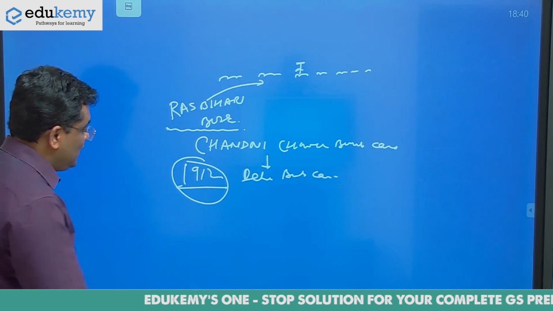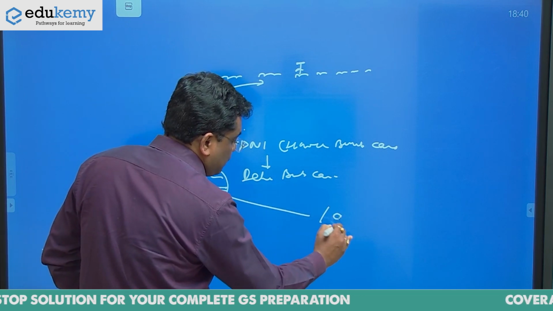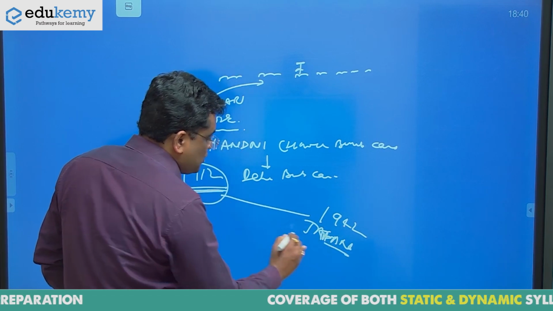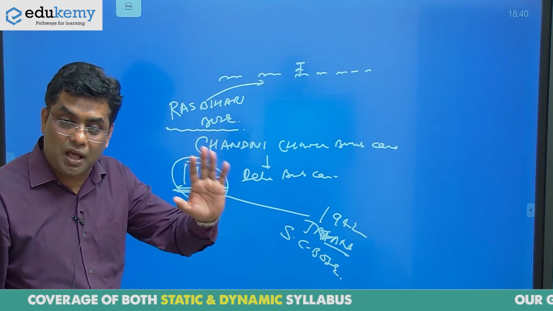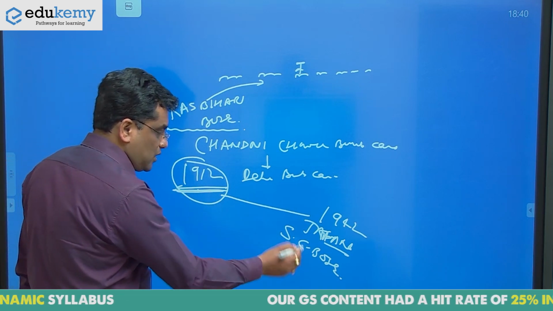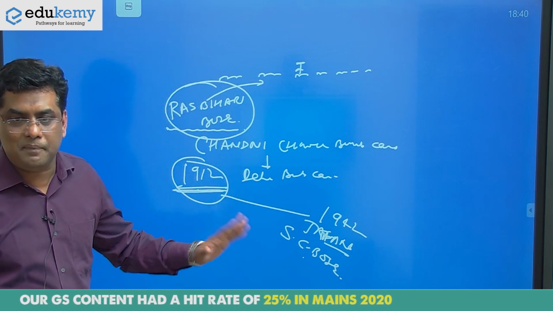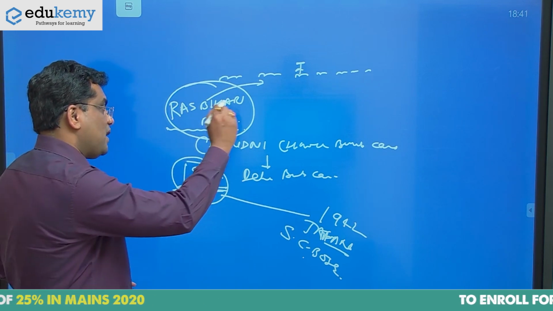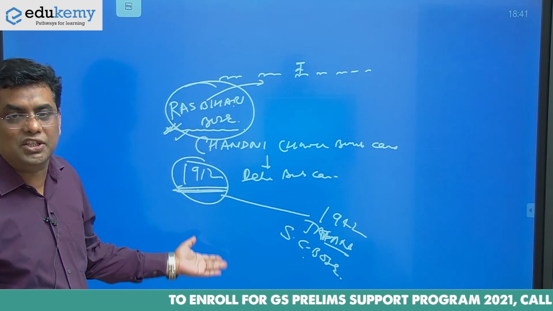And you can see, the British police was not able to trace him, and finally he was spotted in 1942 in Japan. He was standing with Subhash Chandra Bose. He was there in the Indian National Army, Azad Hind Fauj of Subhash Chandra Bose. So in 1942 he was spotted in Japan. Ras Bihari Bose. What a solid marathon he ran, 30 years long. Chandni Chowk to Japan. This is Ras Bihari Bose, and this is the Delhi Darbar and its effect.